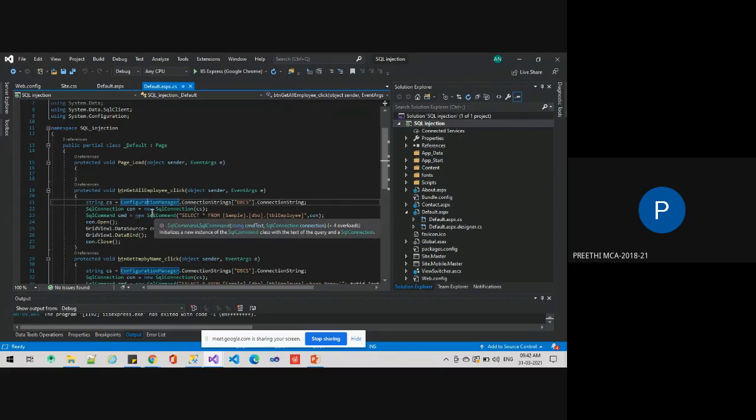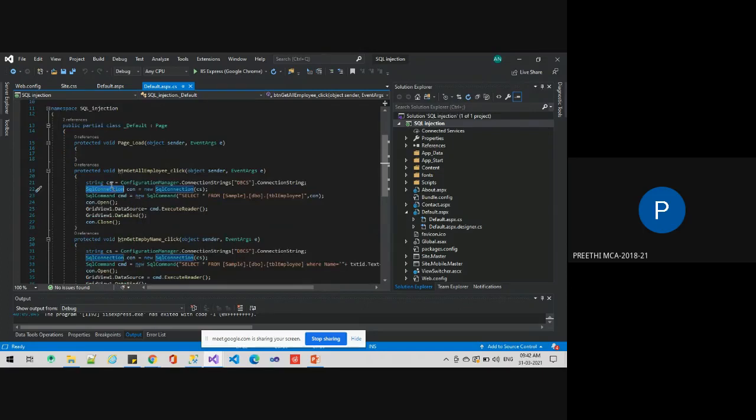SQL connection is a built-in class which can communicate with a database, taking the connection string and the parameters which were initiated earlier.